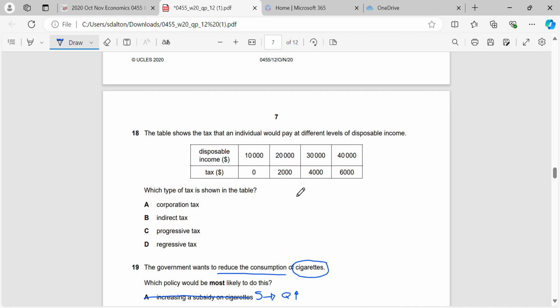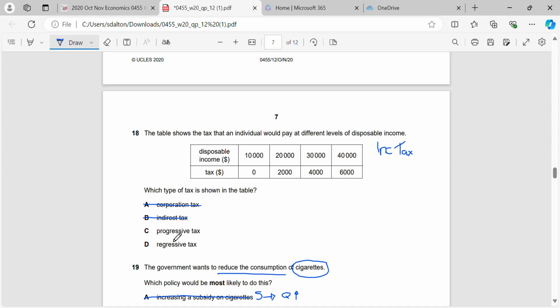Okay, the table shows a tax an individual would pay. What type of tax is this? So this is an individual, right? So we know that it's an income tax, which is a direct tax. Okay? Therefore, it's not an indirect tax. That's a tax on goods and services, not on income. And a corporation tax is a tax not on individuals, but on firms and their profits.